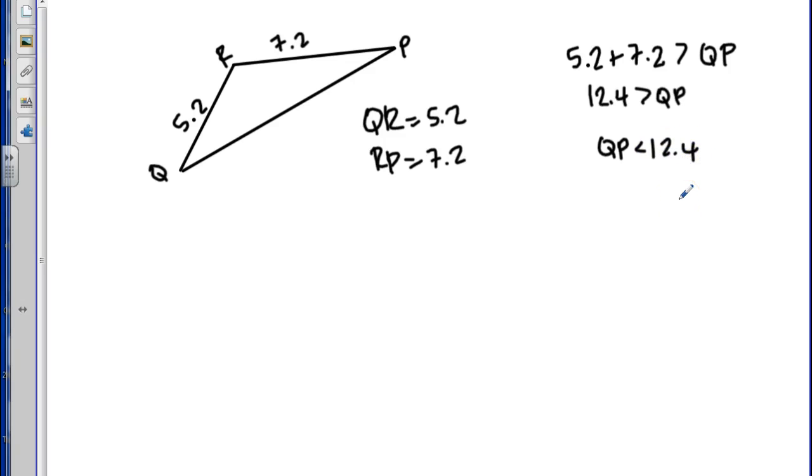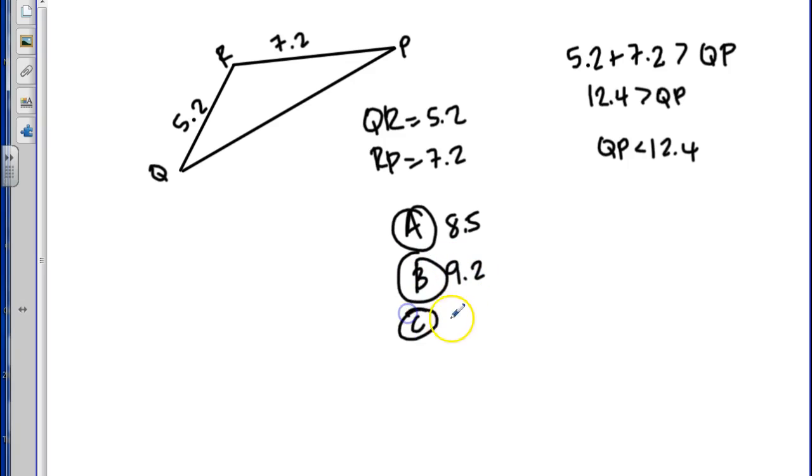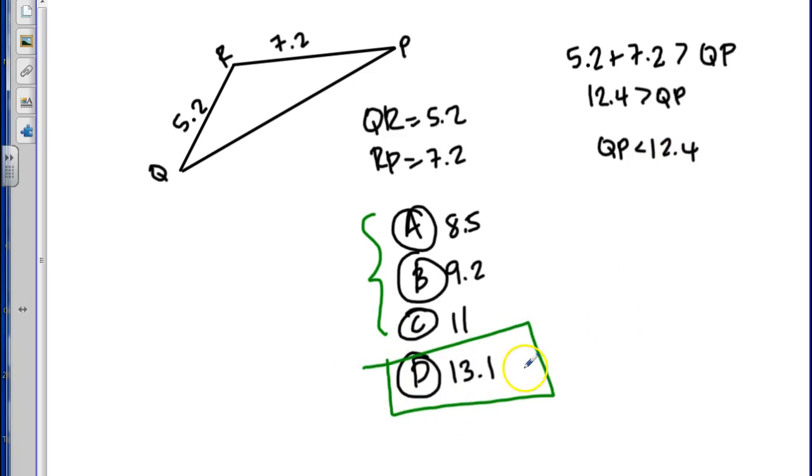So as long as it's not like 12.5, 13, as long as it's not bigger than 12.4, we would be okay. So if they gave me some options, like A was 8.5, B is 9.2, C is 11, and D is 13.1, and they ask you which of these would not work for QP, you would say any of these could work because they are all smaller than 12.4, but 13.1 would not work because it is bigger than 12.4.